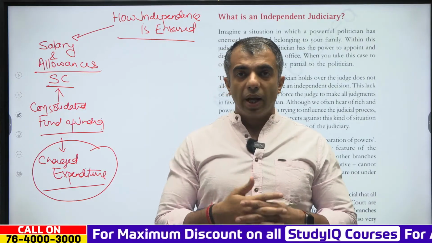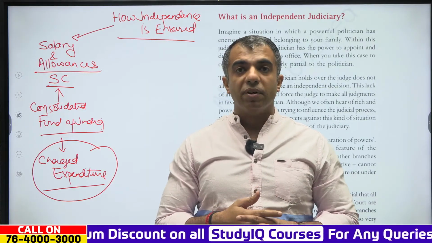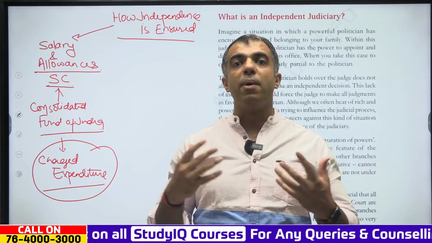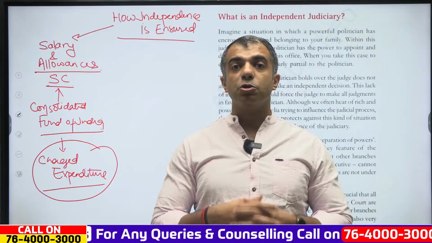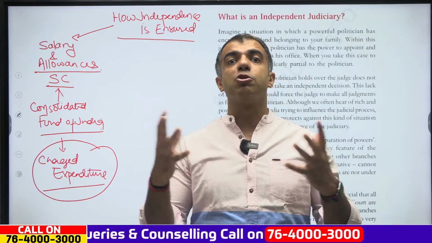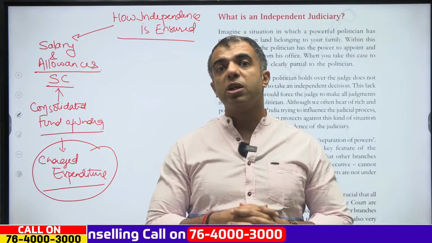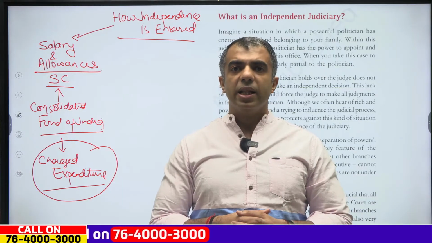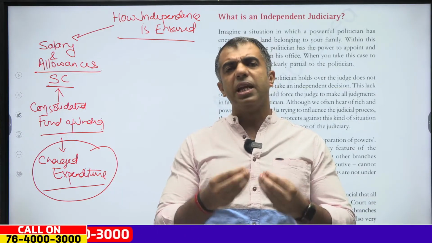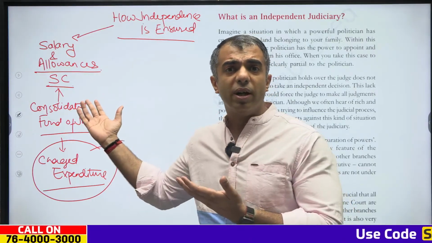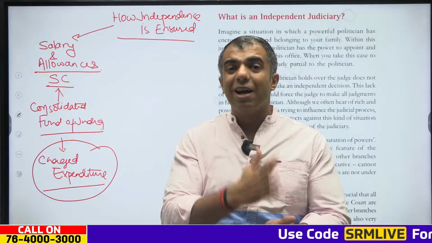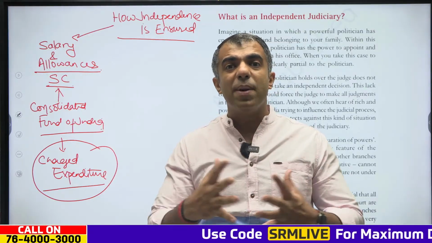If a law is being framed that is not in the best interest of the people, and the judiciary would not have been independent, then the legislature might have blackmailed the judges at any time, and the judges would not have been able to work in an independent manner.